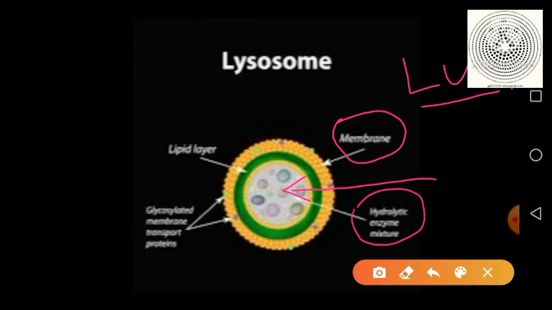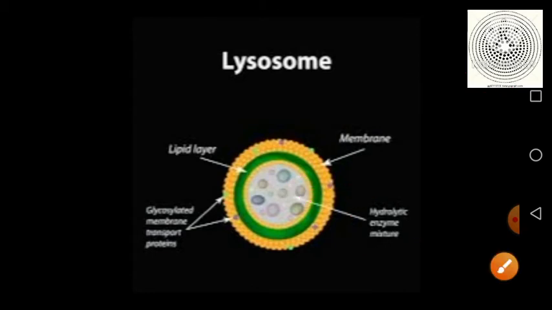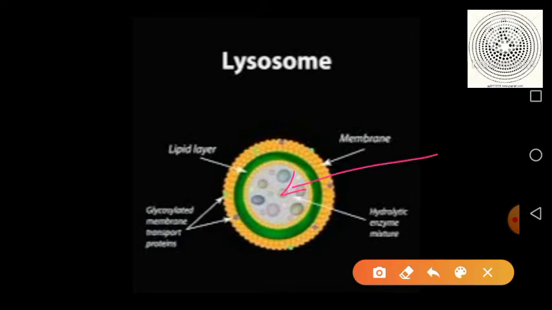You can see here that hydrolytic enzymes are present inside the lumen of the lysosome. This is a speciality of the lysosome: they are filled with hydrolytic enzymes.